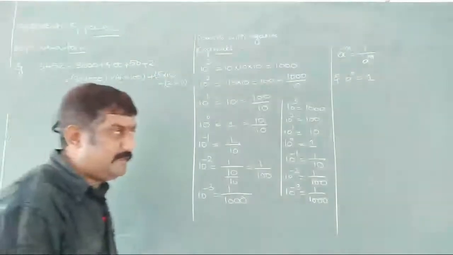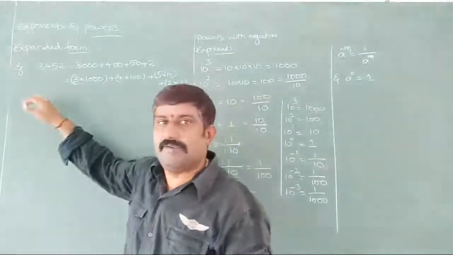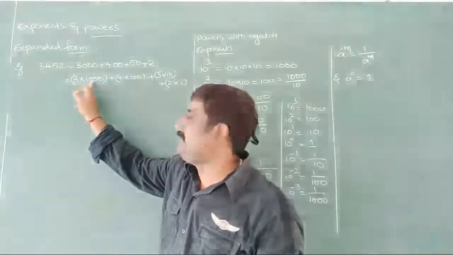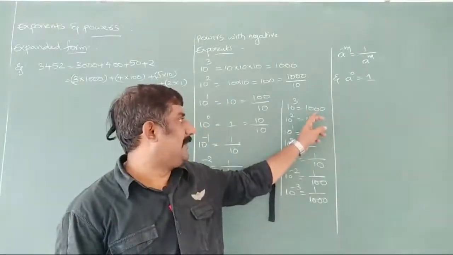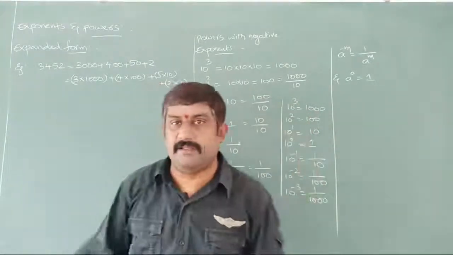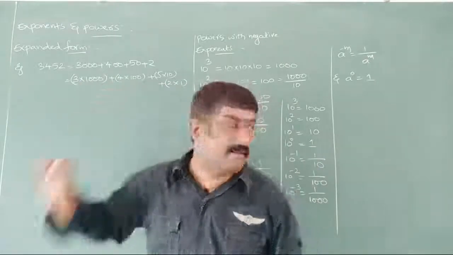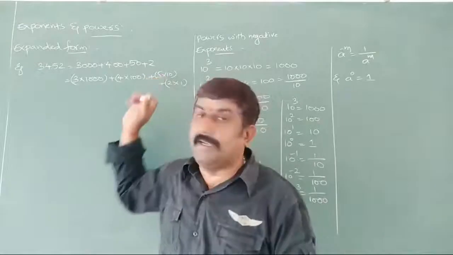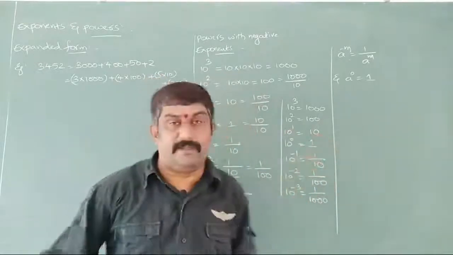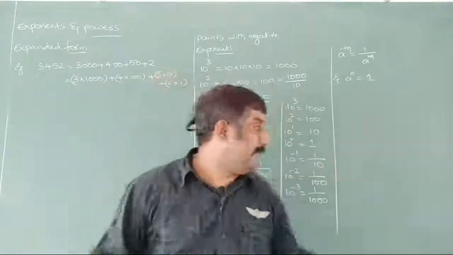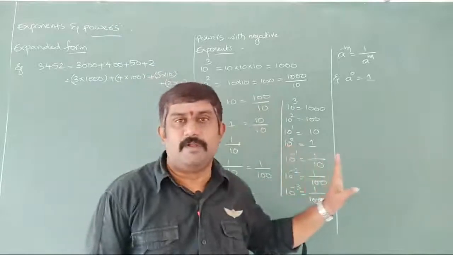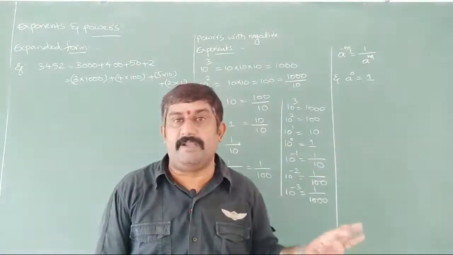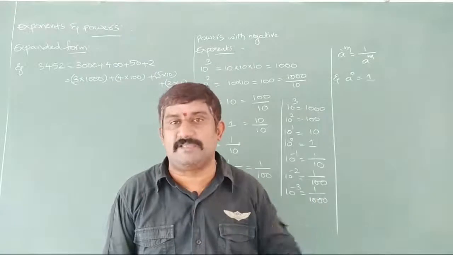Now you observe here. The first one we got is 1000. 1000 can be written as 10 to the power of 3. Second one, 100, we can write as 10 to the power of 2. Third one, 10 to the power of 1. Next one, 1 can be written as 10 to the power of 0. So we are writing the expanded form in terms of exponents with the base 10.